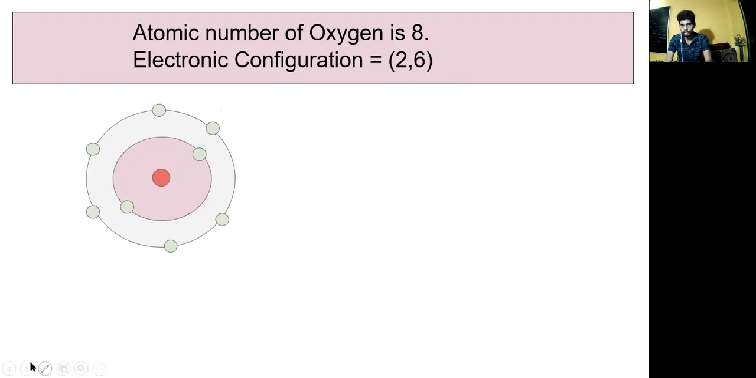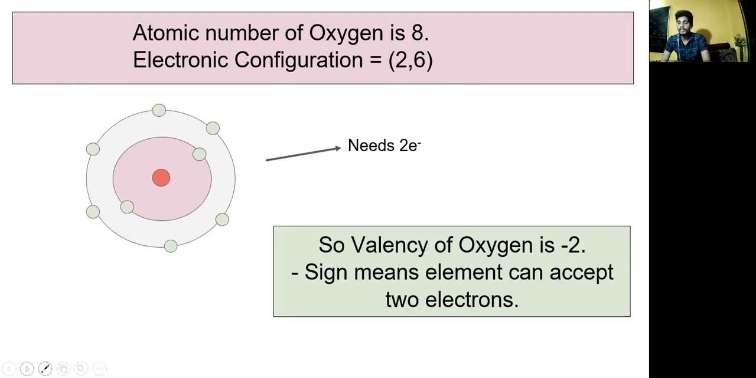So it needs 2 electrons to complete its octet, I mean 8 electrons should be there. So the valency of oxygen is -2. Why -2? Because it requires 2 electrons from an external source to complete its octet. It has 6 electrons, but its valency is not 6, because for stability, 8 electrons should be there in the last shell. Out of 8, already 6 are present. How many are lacking? 2.